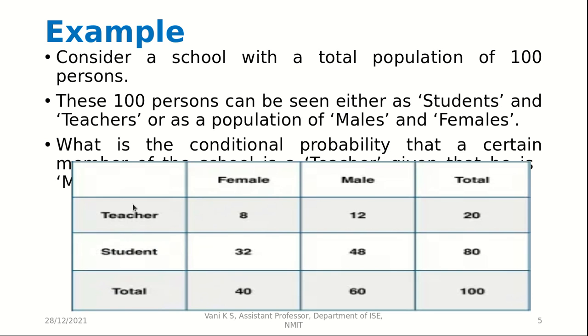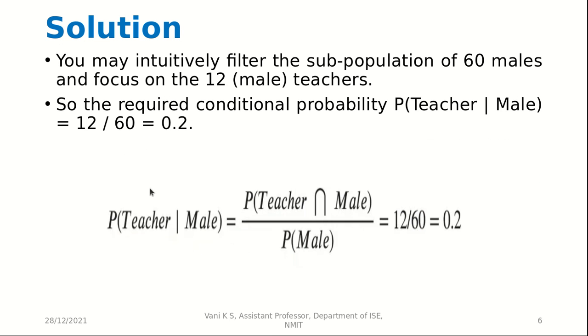So that is easy. We will get the probability of male intersection teacher upon the probability of total males. So the number of total males actually. So if we do that, we'll get the probability of teacher given male. So we can see that probability of teacher given male is probability of teacher intersection male upon probability of male. So we can just directly see that it is 0.2.